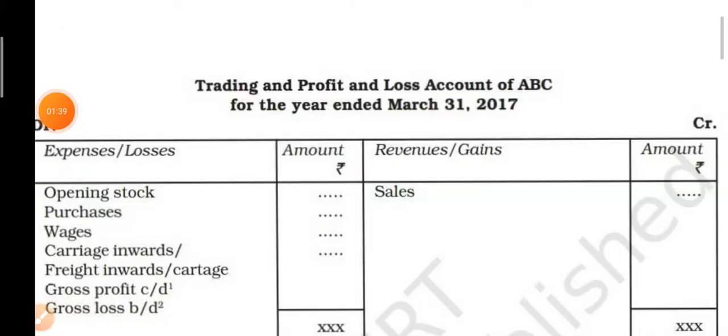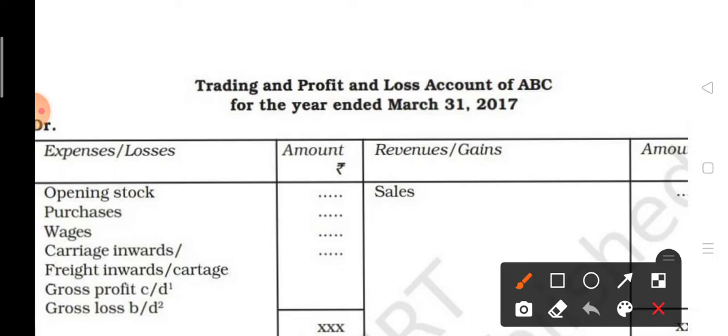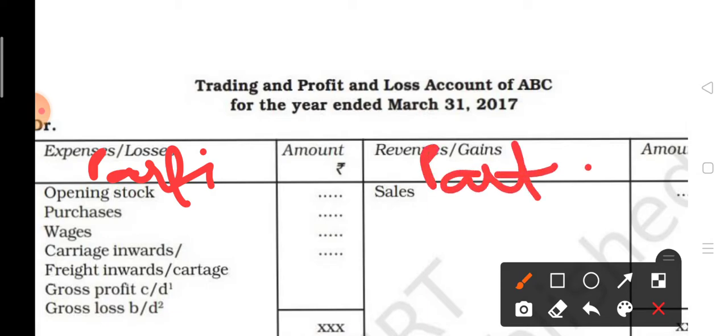Now children, see, this is the format of trading account and profit and loss account. This side belongs to expenses and losses. You can write down particulars, then amount column, and after that you can write down opening stock, purchases, wages, carriage inward, freight inward.